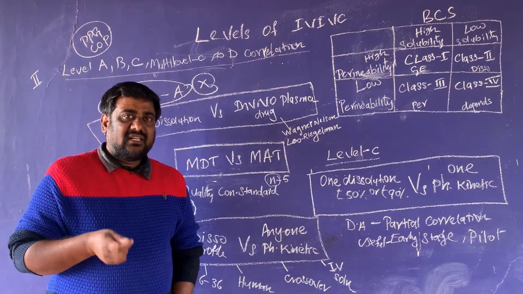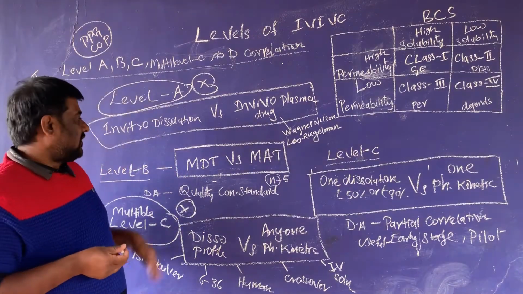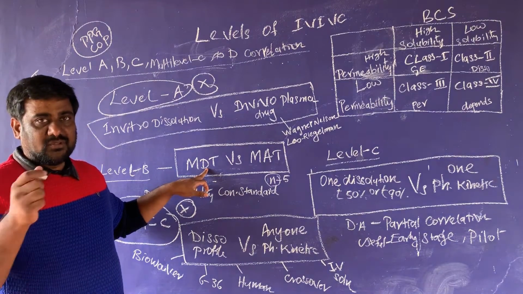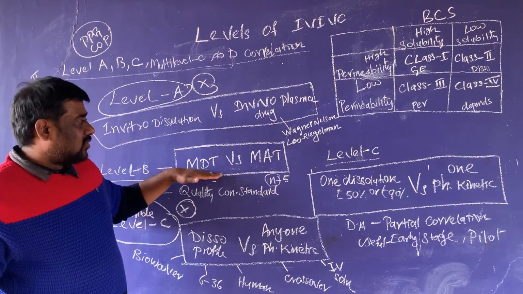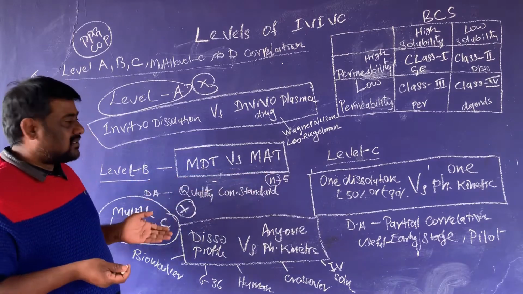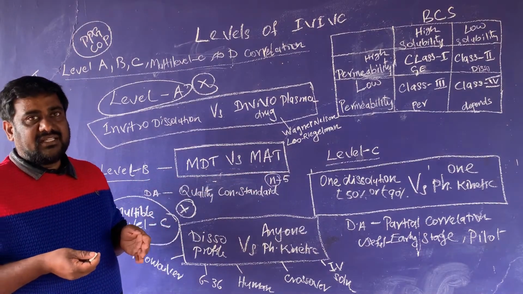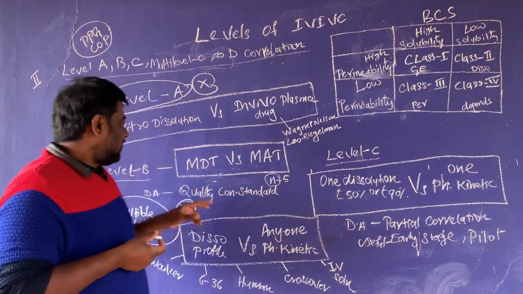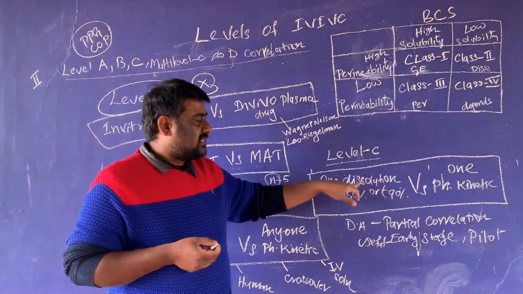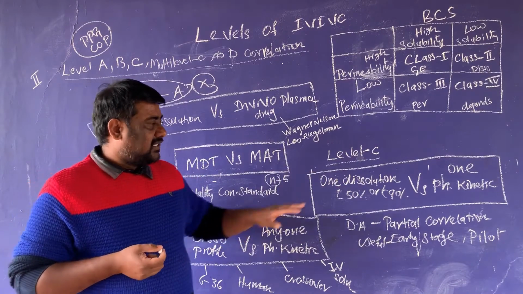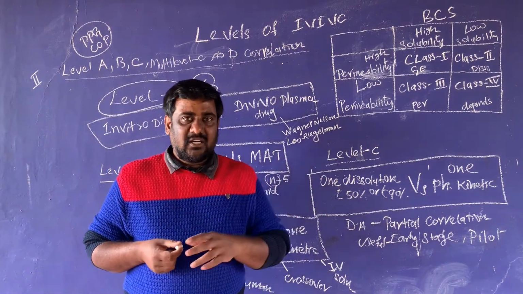The mean values of the mean dissolution time and mean absorption time of those 5 are calculated and correlated in level B correlation.